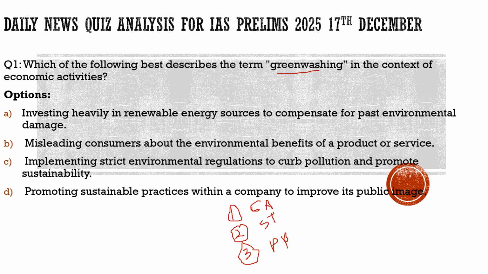Now coming to the question here, what was the need for this question? Because there was an article in the newspaper, the heading of which was the hidden cost of greenwashing of the Indian railways, about how the government is implementing various initiatives with respect to Indian railways to go for the green economy, to grow for the electricity, to eliminate the fossil fuels. But at the same time, this is a delusion according to the author, because he cites a few terms which are very much important for us to understand.